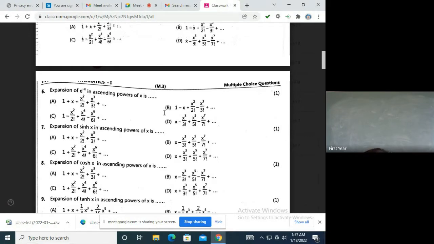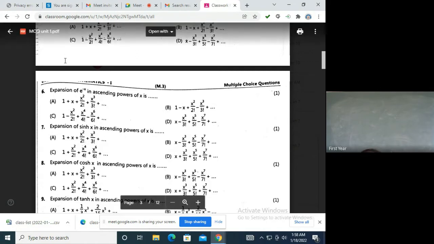Sin hx. Now I'll just tell you the hint for sin hx, with the help of which you will be able to remember cos hx and tan hx. Sin hx is the same as sin x, only the signs over there were alternate plus minus. Here all the signs will be plus. Hyperbolic functions are not in your syllabus, but this was the earlier question, so they are included here also.